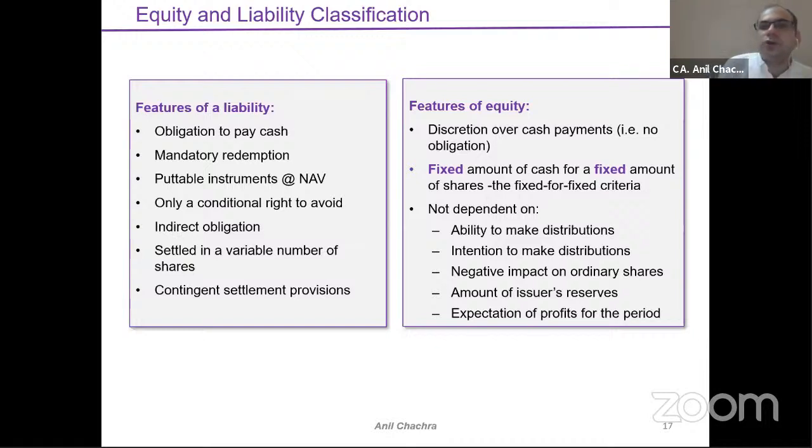Means if all the features of all the putable instruments are in identical form, we need to give money back at the time of liquidation. Price is fixed for all the parties. So that putable instrument can be categorized into the equity instrument part. Otherwise, all putable instruments will be part of my liability. So generally, putable instruments will be part of my liability, right? But certain conditions have been prescribed, which are called the exception rules. If we fall under the exception rules, then this putable instrument will become part of my equity instruments.